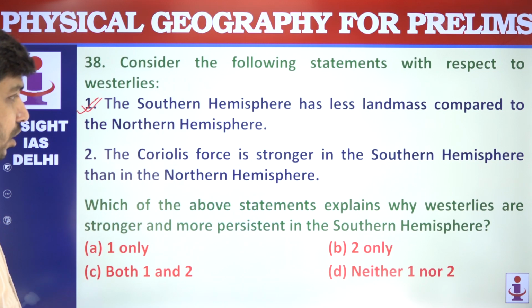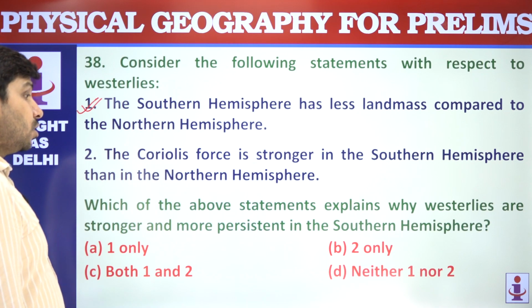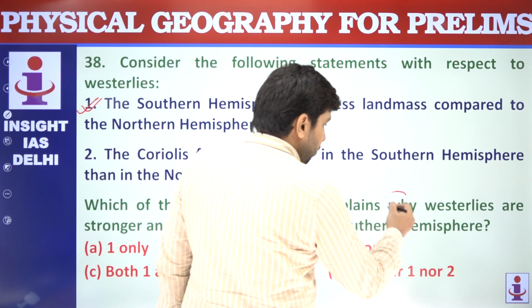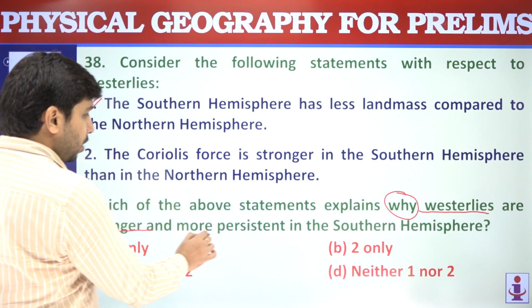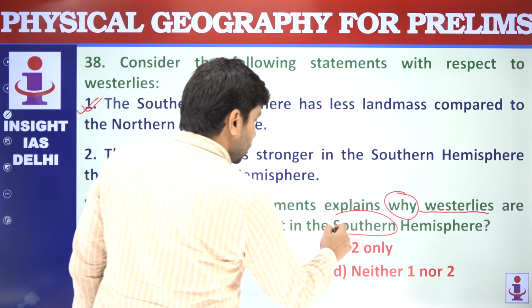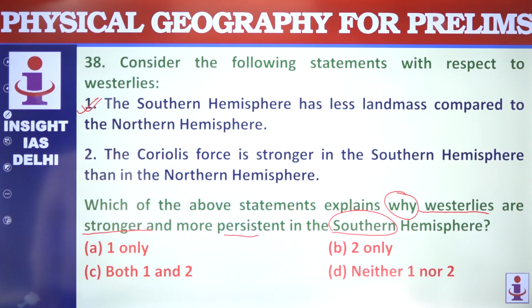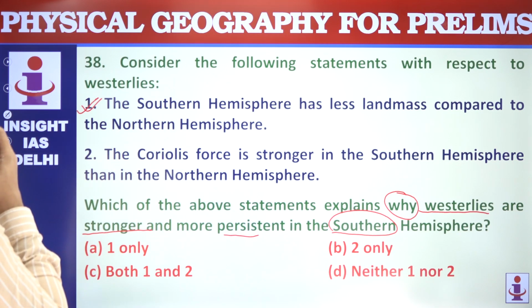Question is about statements that explain why westerlies are stronger and more persistent in the southern hemisphere. Southern side में क्यों they are more stronger. So the second statement says that Coriolis force is stronger in the southern hemisphere than in the northern hemisphere.